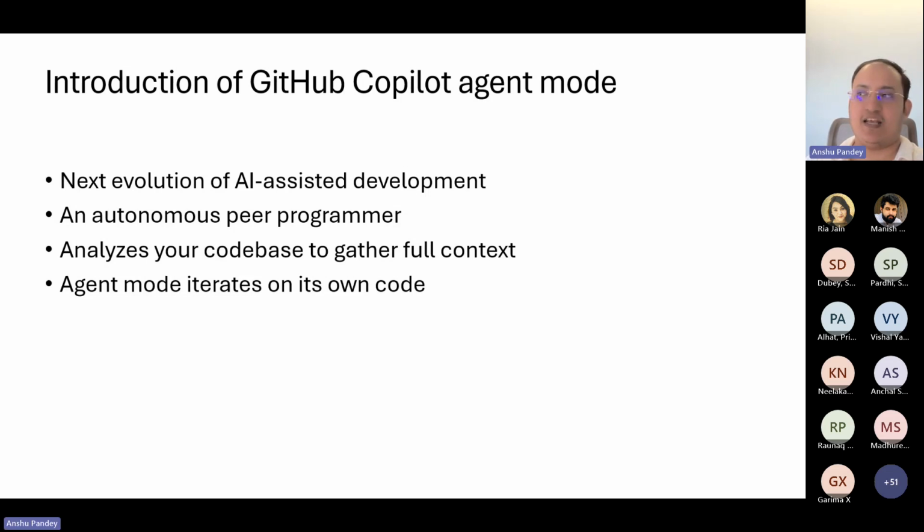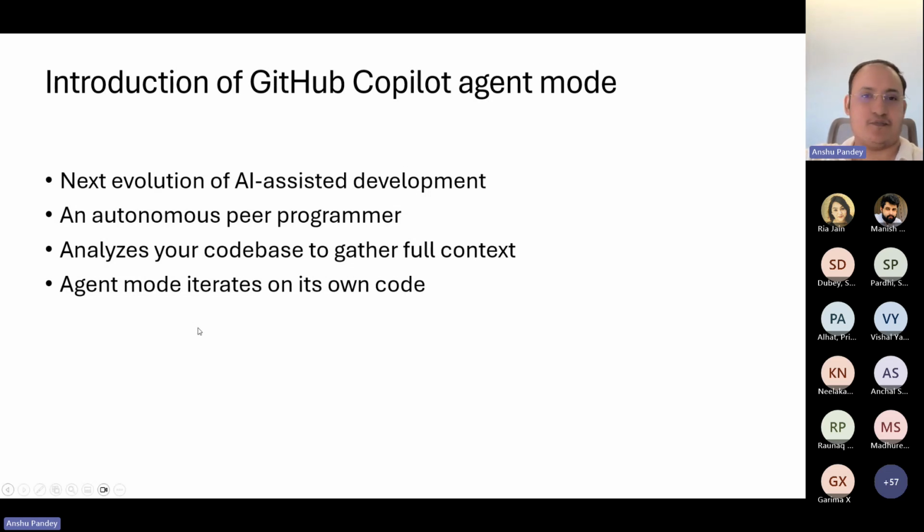It analyzes the overall code space, so it doesn't look at only one specific script or one specific notebook. It looks at the whole code space to understand the whole context, and keeps iterating on top of its own code and modifying it. You can also test this out. It's available as a preview feature for VS Code Insiders users, and it's quite exciting. You can check it out, and we'll get to see that as well.